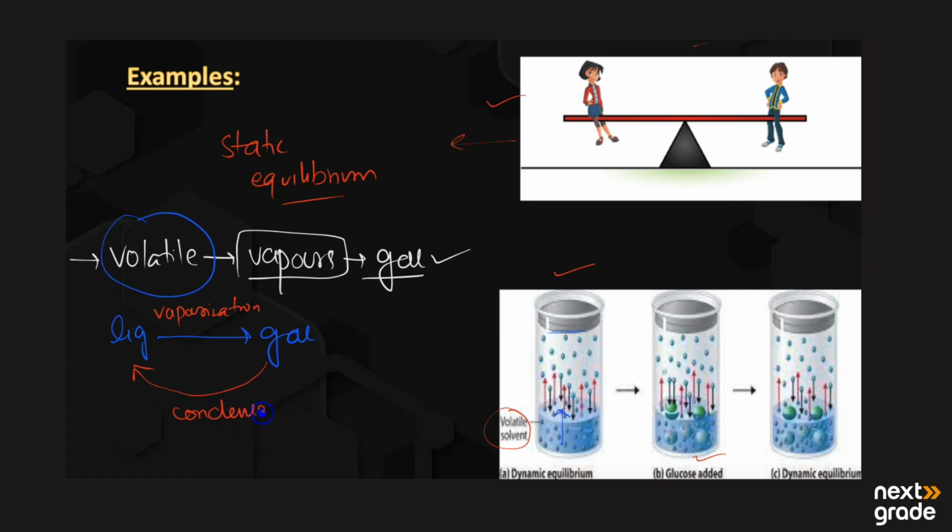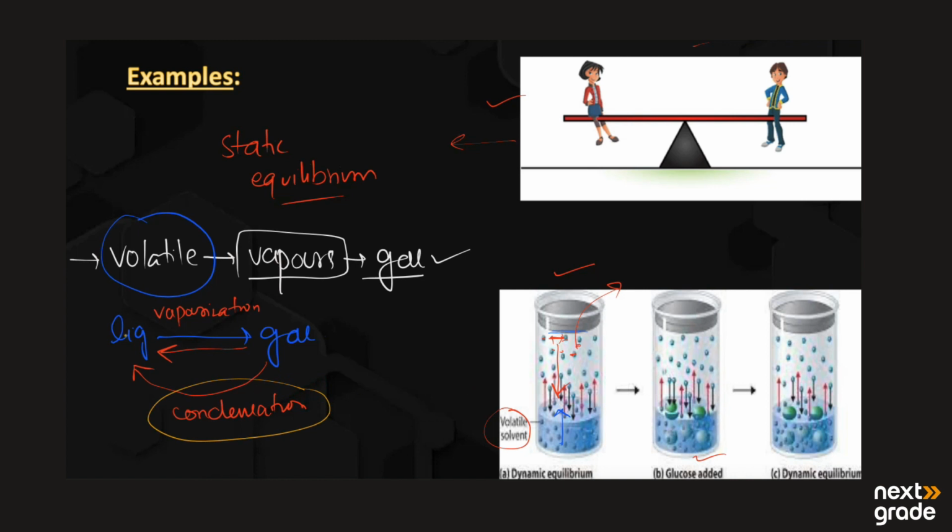In a closed container the vapors of the solvent do not get space to escape from the surface. Instead, they gather over the surface, recombine and change into the liquid phase again.